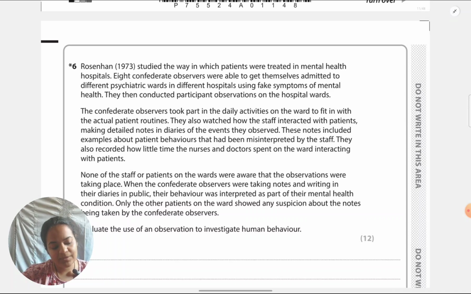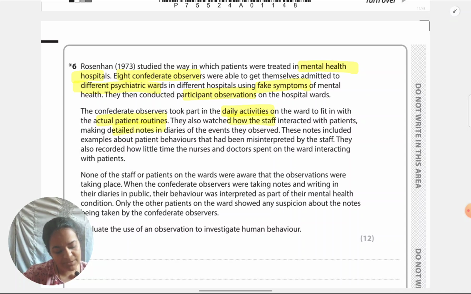Rosenhan studied the way in which patients were treated in mental health hospitals. 8 confederates, meaning assistant observers, were able to get themselves admitted to different psychiatric wards in different hospitals using fake symptoms of mental health. They then conducted participant observations on the hospital wards. The confederate observers took part in daily activities on the ward to fit in with the actual patient routines. They also watched how the staff interacted with the patients, making detailed notes in diaries of the events they observed.